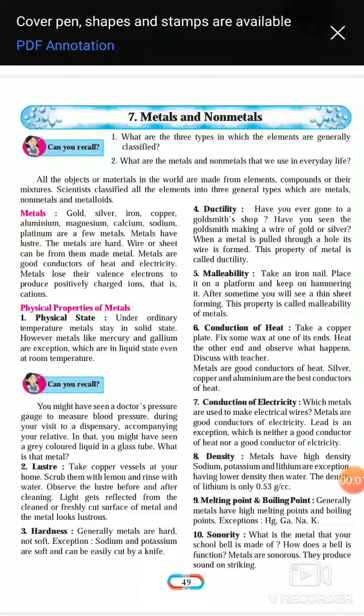Good morning, students. Today we are going to learn lesson number 7, metals and non-metals. So let's answer the questions which are given in the beginning of the lesson. First question is, what are the three types in which the elements are generally classified? So there are three types in which we can classify the elements: metals, non-metals and metalloids.